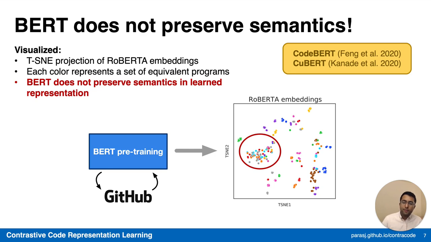But if we look at this representation, we can see that a variety of functionally equivalent programs between different clusters overlap. It doesn't cleanly separate between different source programs, so it isn't strictly preserving semantics in the learned representation.